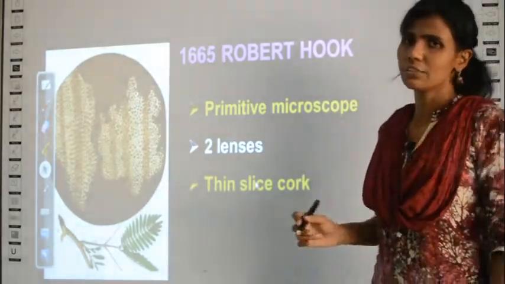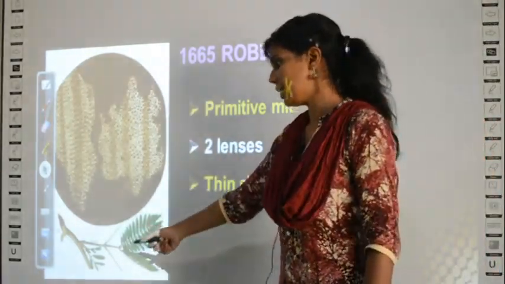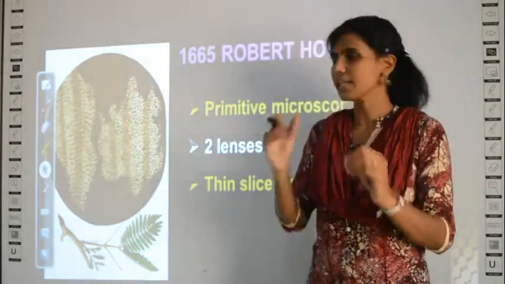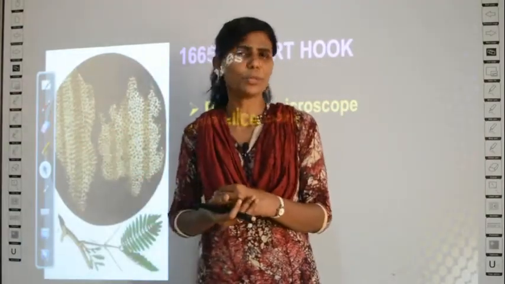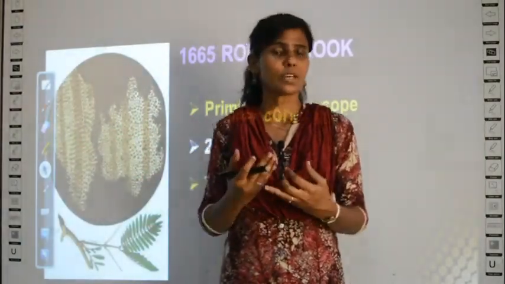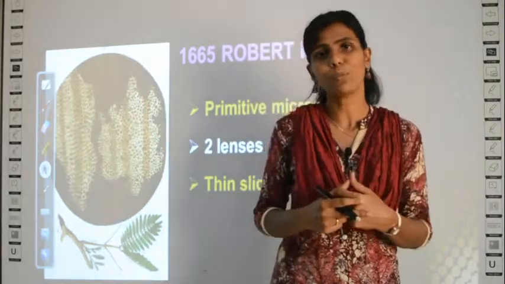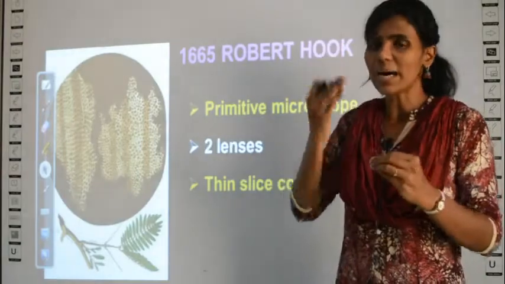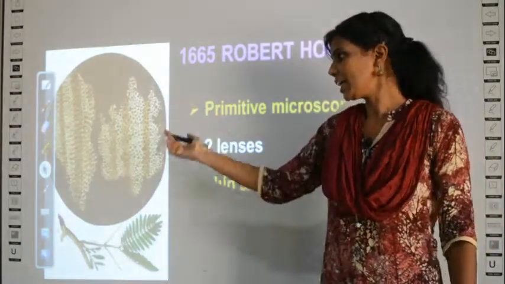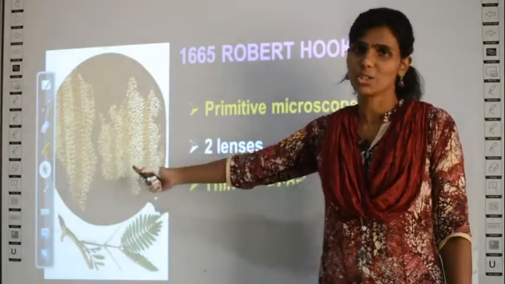What he observed, he took the bark of a stem. From a stem he just sliced a bark and he put that bark under the microscope. Usually red blood cells or muscle cells or bacteria only people were observing under microscope, no? So this man just tried the bark of a stem, and what he observed was such a structure.